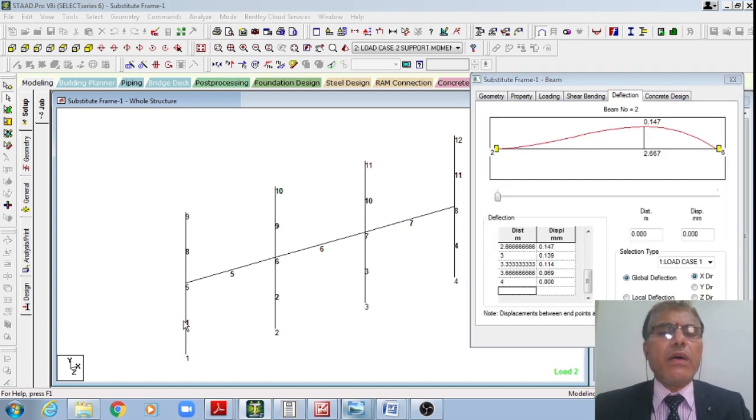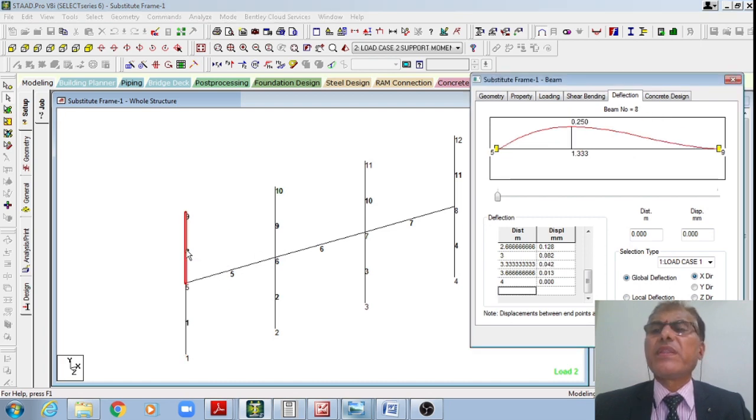Let us see what the deflection is under load case 1 at 2.667: the deflection is 0.14147. Whereas for this column the deflection is 0.25 under load case 1. For load case 2 I have 0.224.